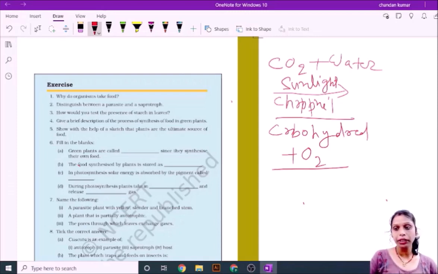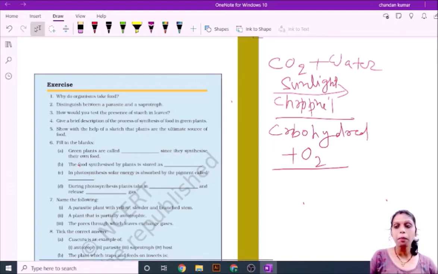Name the following. A parasitic plant with a yellow, slender, branched stem is called dodder or Cuscuta. A plant that is partially autotrophic is called algae. The pores through which leaves exchange gases are called stomata.